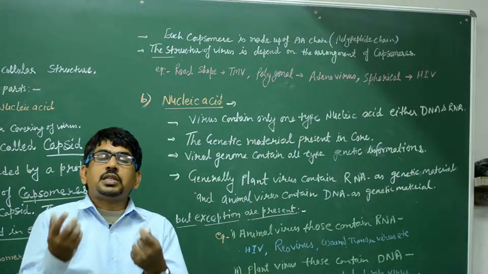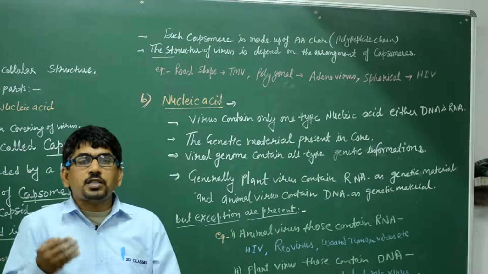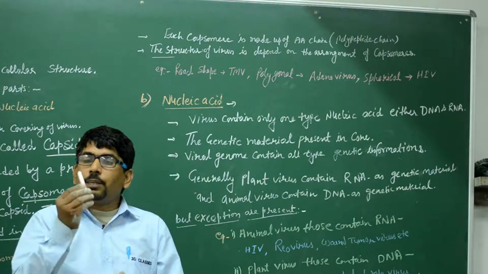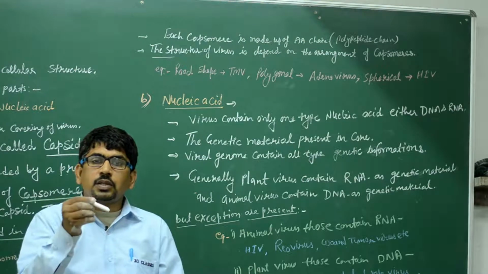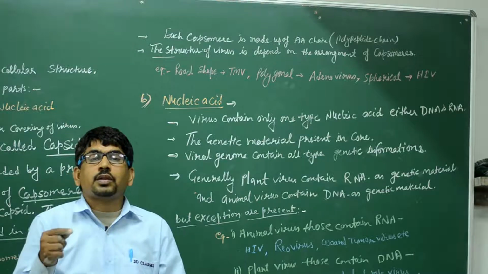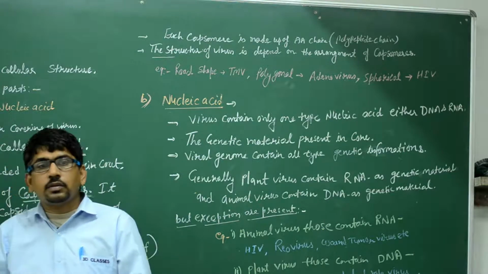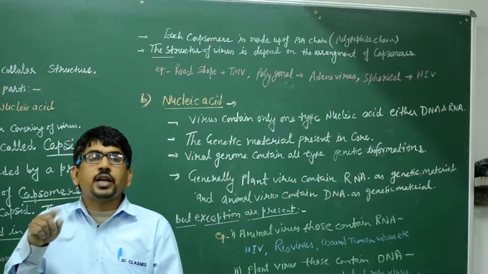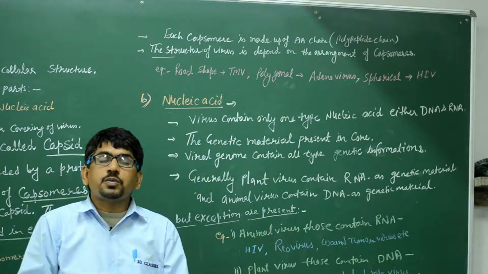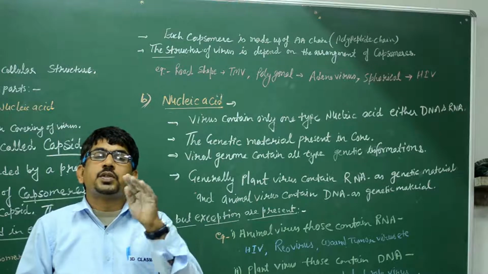Clearly? और इजी लैंग्वेज में क्या बोलेंगे बेटा, बहुत सिंपल वे में, the structure of the virus is based on the arrangement of capsomere. अगर मेरे पास ये ऐसा है, ये ऐसे भी हो सकता है, अरेंजमेंट कैसे हो सकता है, the arrangement of the capsomere. यहाँ पर जो अरेंजमेंट हो रहा है, दिख रहा है रोड शेप पे, the arrangement of the capsomere. तो on the basis of the arrangement of the capsomere the virus structure, virus shape is formed.